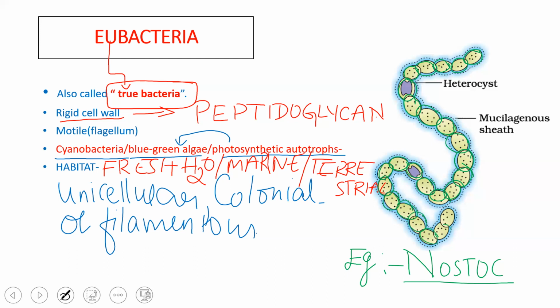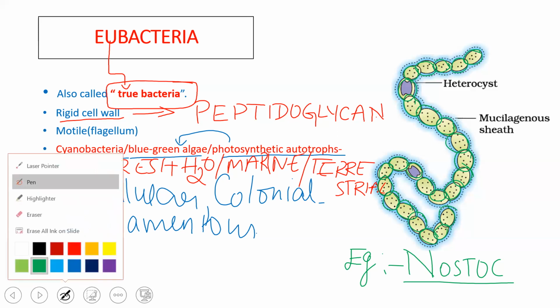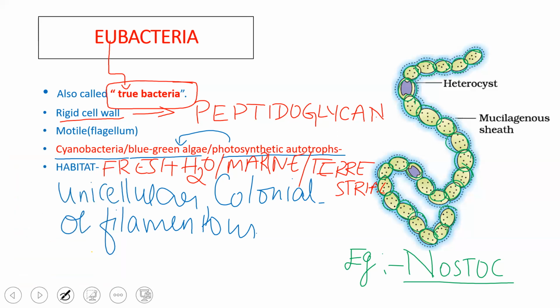The diagram is very important. In each filament, if we have to see, there is so much cytoplasm, and also the pigments are present here, which give the coloration to these organisms, which appear bluish green in color.